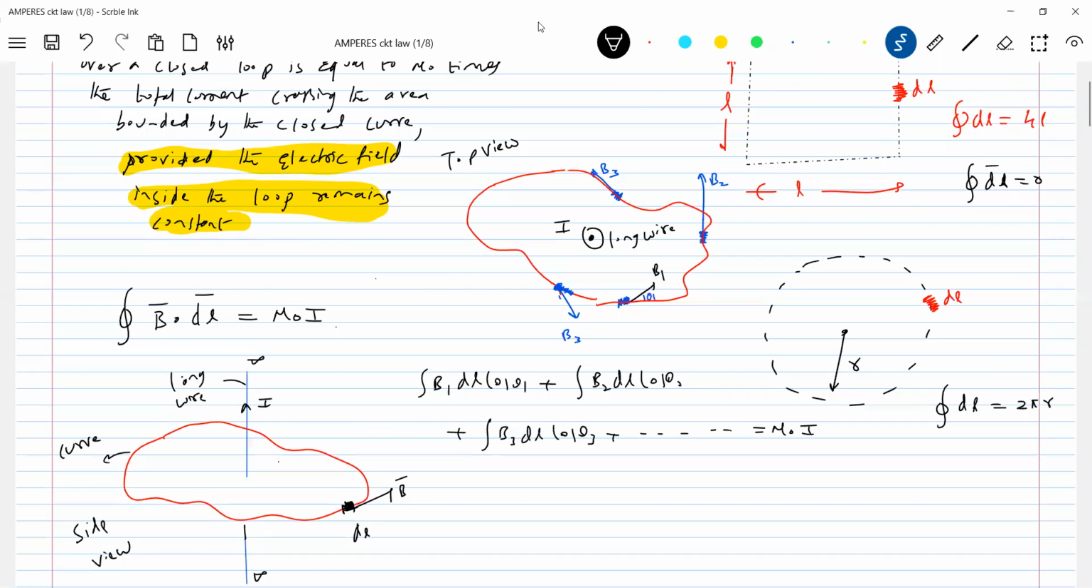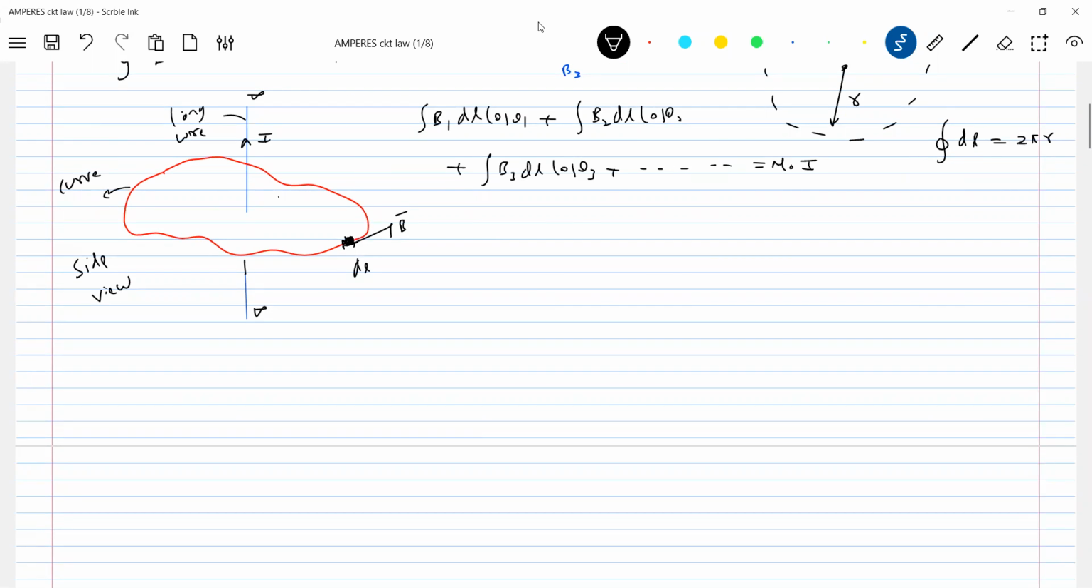Now we'll take the next condition. If there's a closed path, let me take the closed path as a circle itself. There are two current carrying elements, one is I1 and the other is I2.